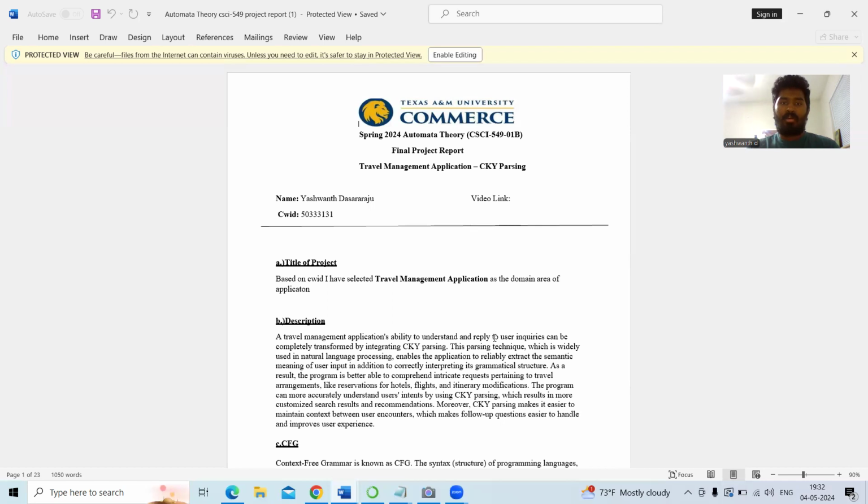I have done my Automata theory final project, which is a travel management application using the CKY parsing algorithm. Based on my CWID, I selected the travel management application because my ID is 503333131. Because of the odd number, I chose this domain, a travel management application.